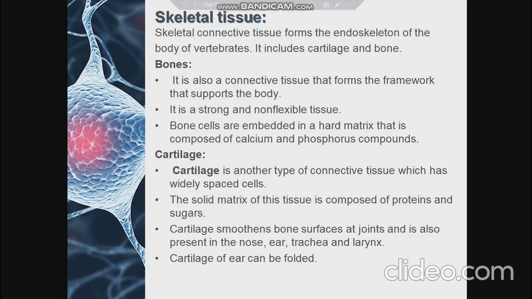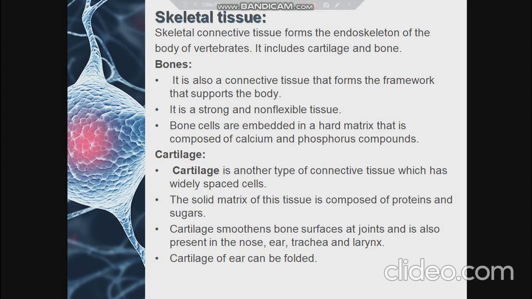Now let us discuss the second type of connective tissue, which is skeletal connective tissue. This skeletal or supporting tissue includes cartilage and bone, which form the endoskeleton of the body, and it gives support and framework to the body. Among these, first we will discuss bones. It is also a connective tissue which forms the framework that supports the body, and the intercellular matrix of the bone is made out of calcium and phosphorus compounds.